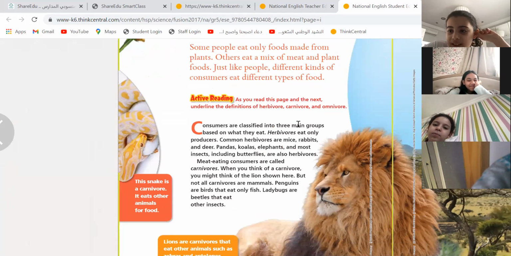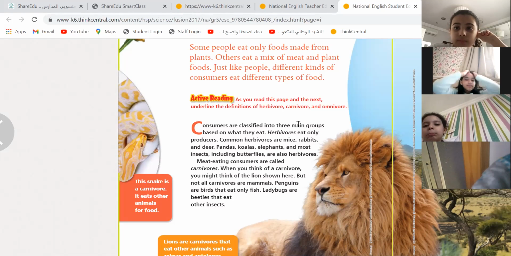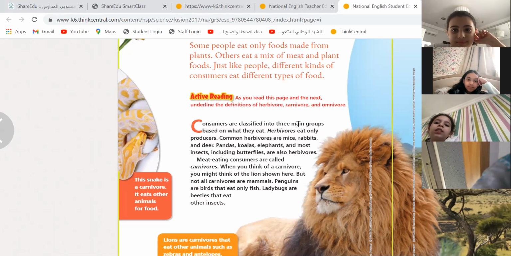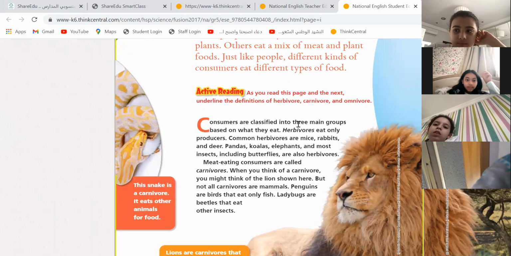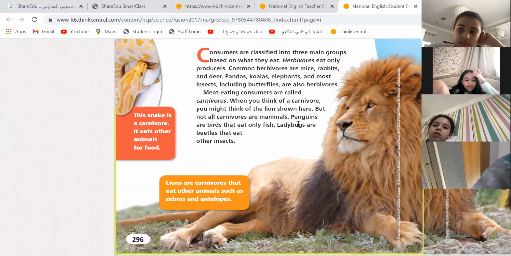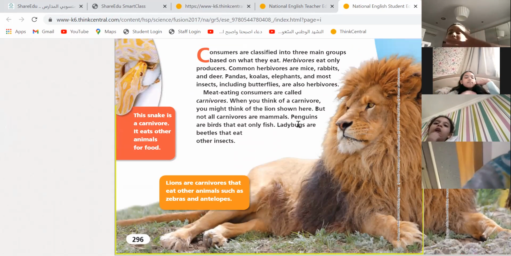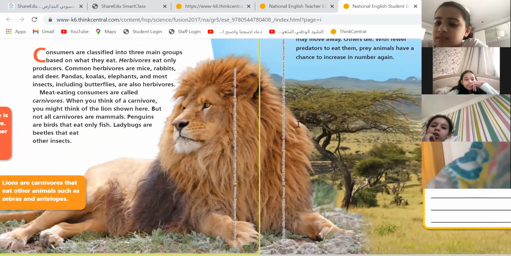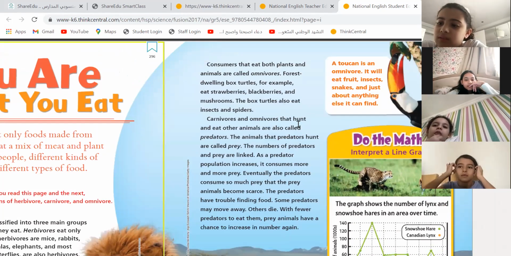Okay, so look at this snake. This snake is what? It's eating. Consumer. Yes, okay. What type of consumer? Carnivore. Why? Because it just eats meat. It eats the mice. Excellent. What about the lion? Carnivore. Definitely, it's a carnivore. It eats zebras and deer, of course.